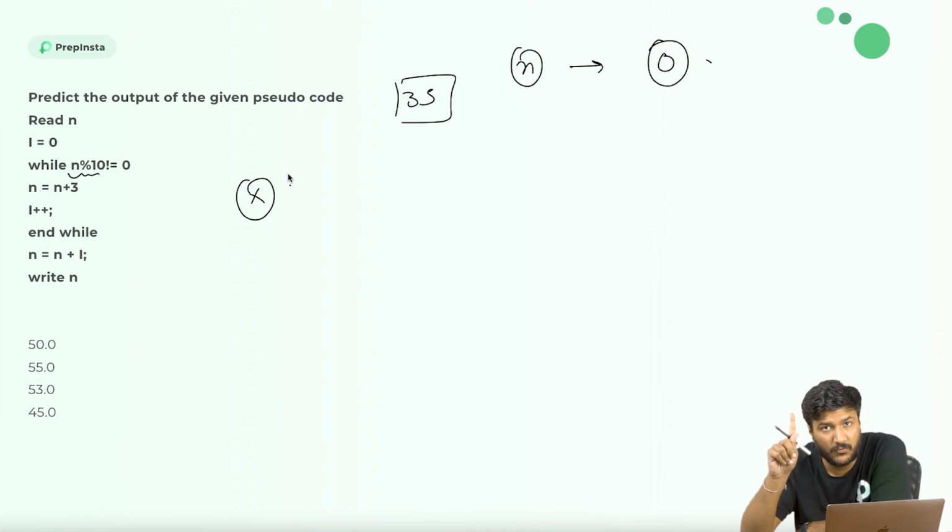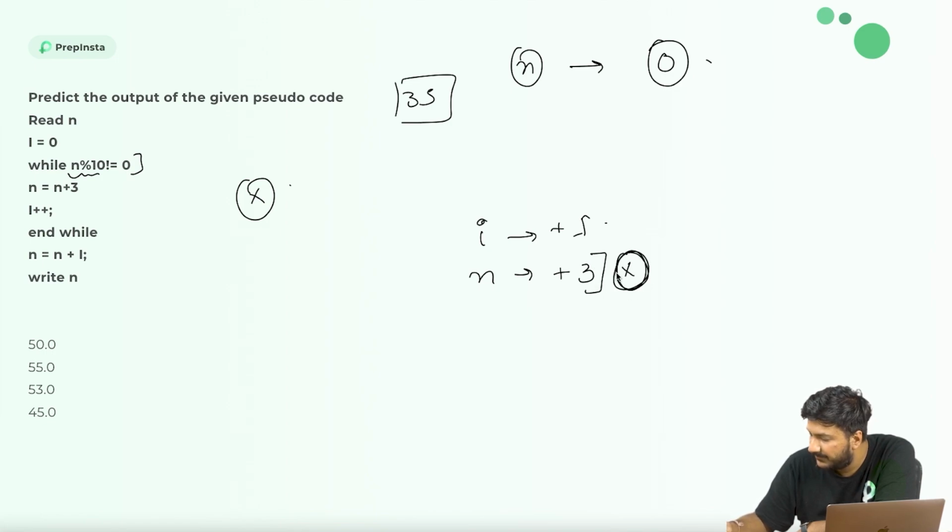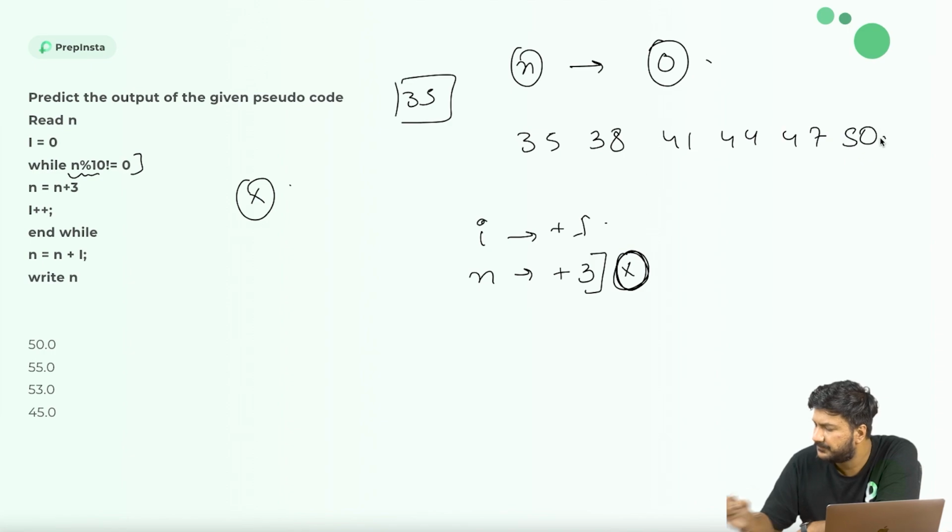In that loop, i is incremented by 1 and n is incremented by 3. But the condition is only met by n, so I will only check n, and how many times the while loop is running. Everything is increasing by 3: 35, 38, 41, 44, 47, 50.